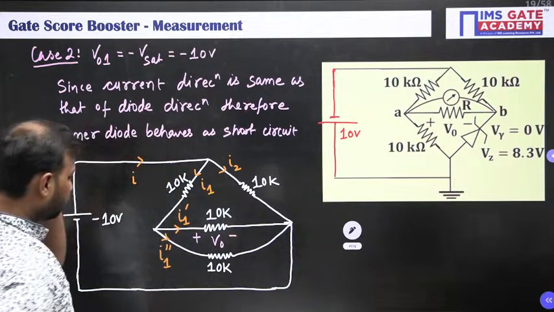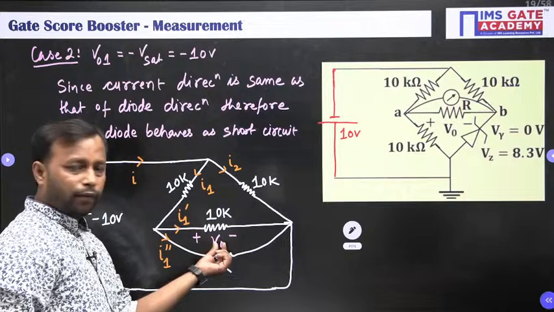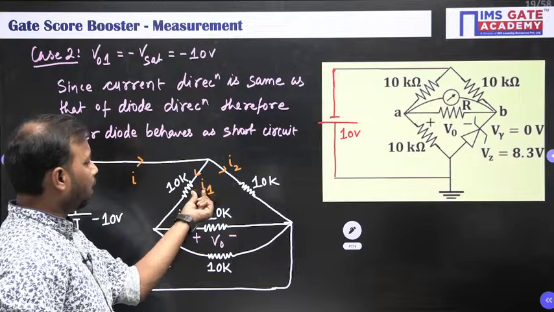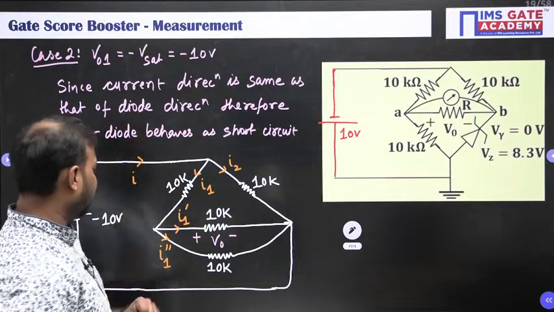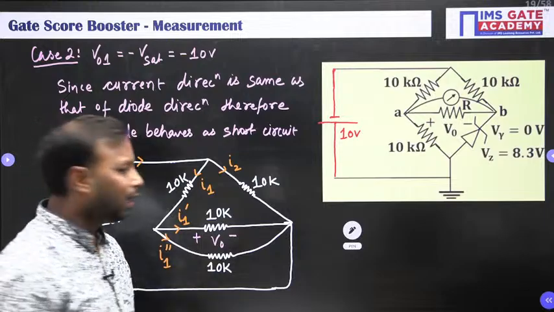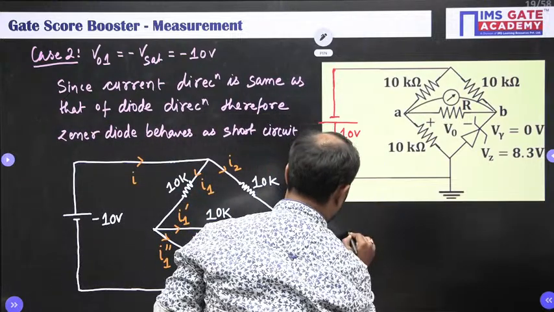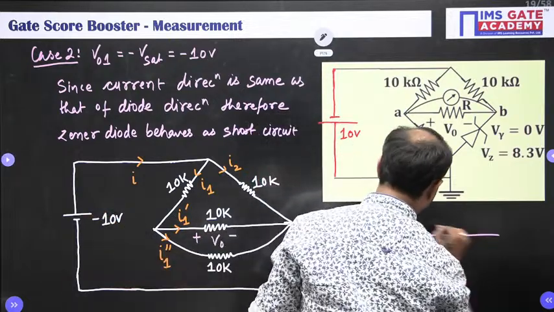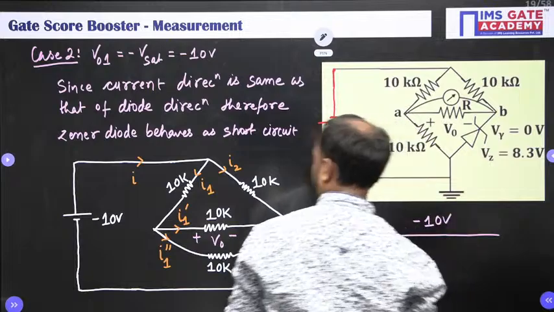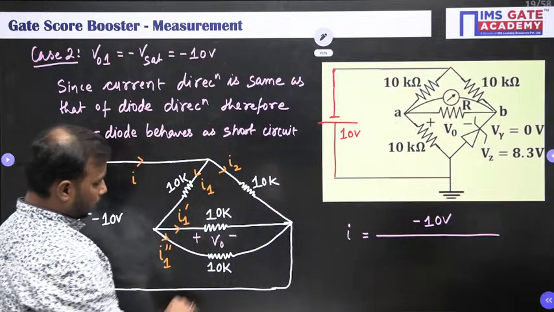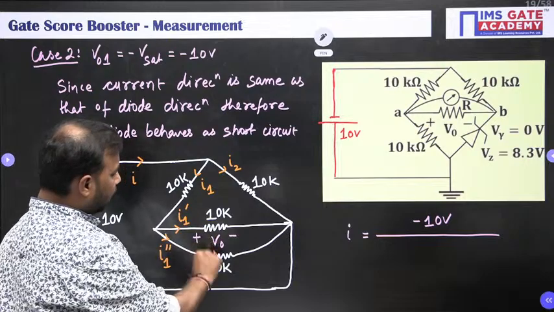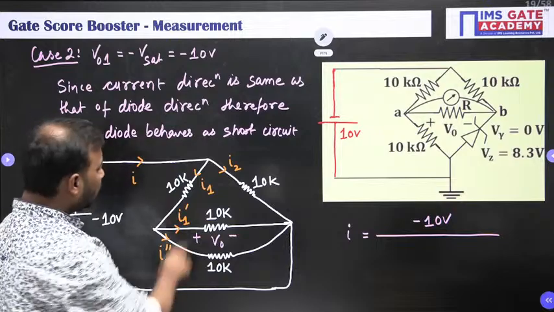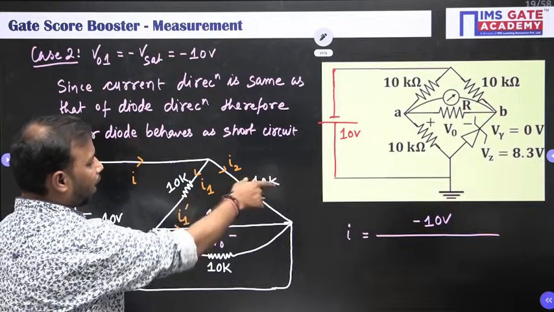All right, so to find this V naught, I require I1 dash. To find I1 dash, I require I1, and to find I1, I require this I. So let us first find the I value. So this is equal to minus 10. Total voltage is minus 10. Now please listen to me very carefully. This is in parallel combination. 10K, 10K becomes 5K. 5K is in series with 10K, so 15K, and this 15K is in parallel with 10K.